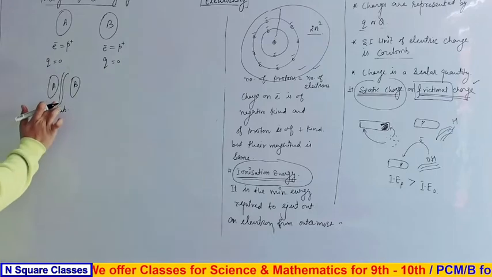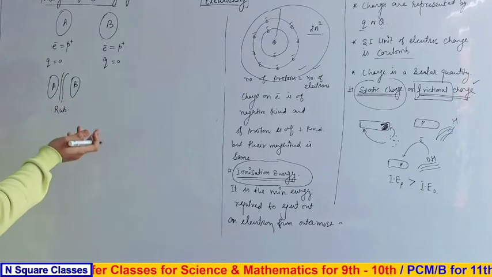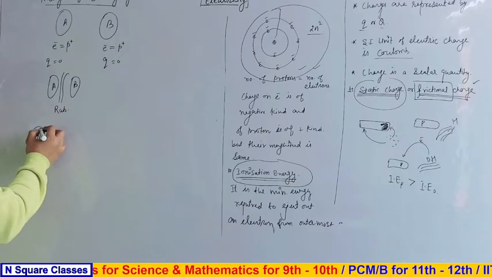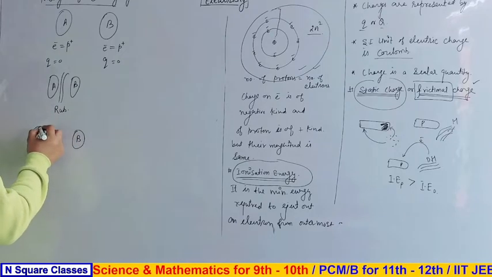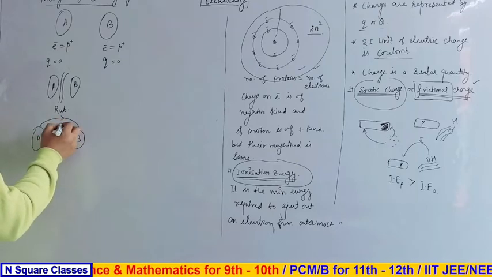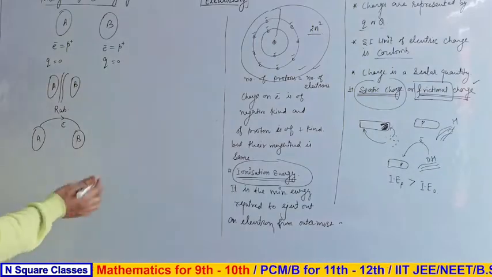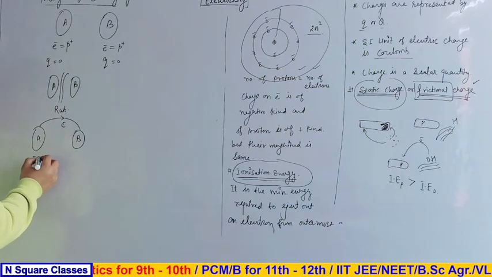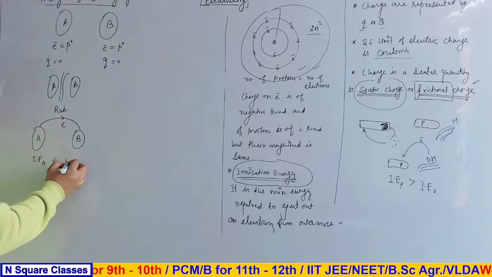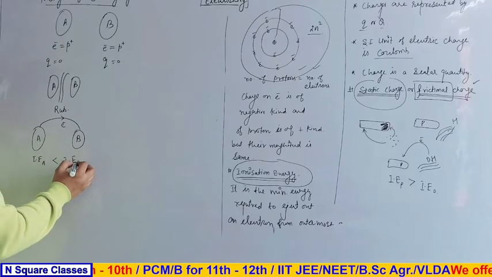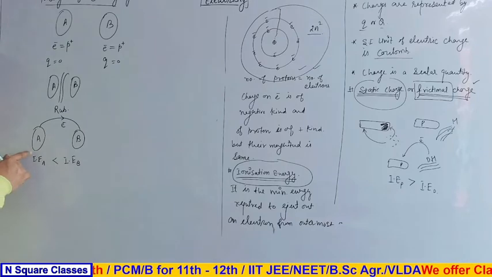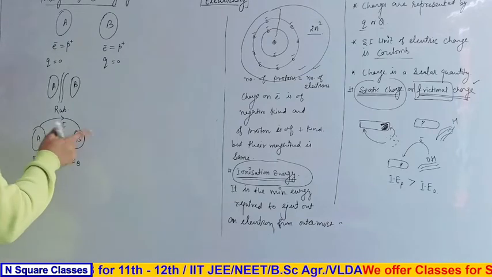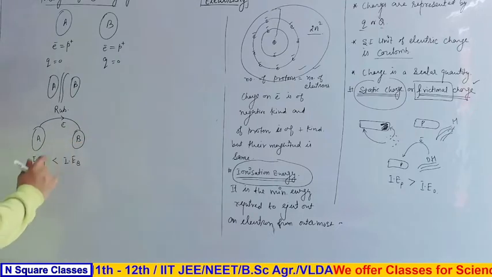Clear? Now due to rubbing, we can say that electrons are removed from A and they are captured by B. Assume that some electrons are removed from A. Why are electrons removed from A? I imagine that the ionization energy of A is less than the ionization energy of B. That means small energy is required to eject the electron of this orbit. Is it fine or not? Clear? And these electrons are captured by the neighboring atom, that is B.